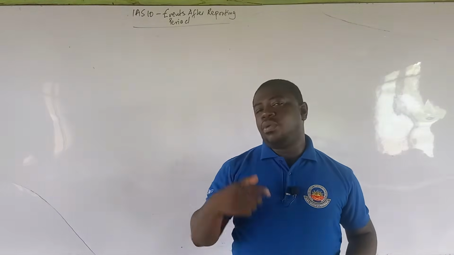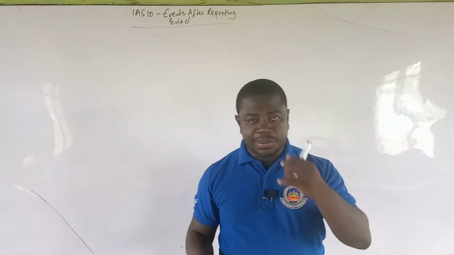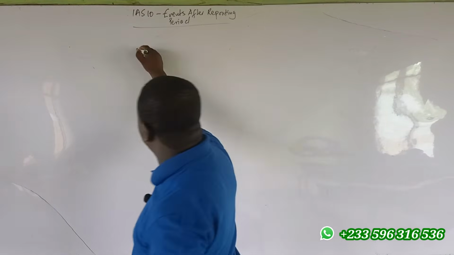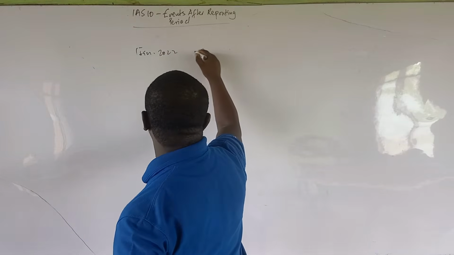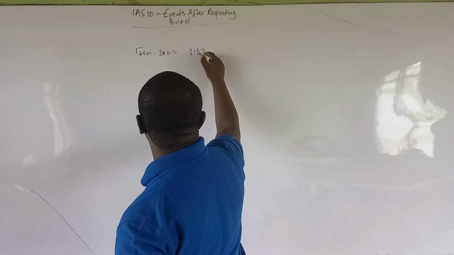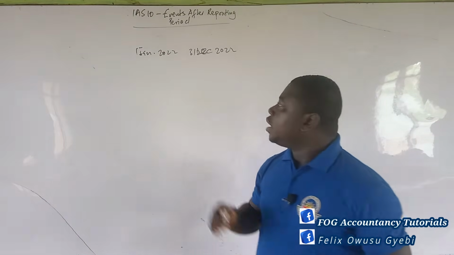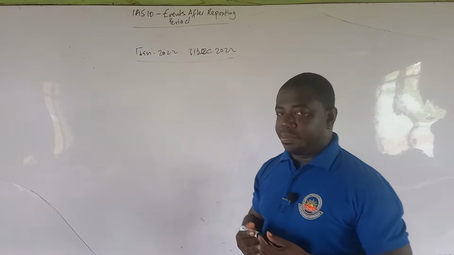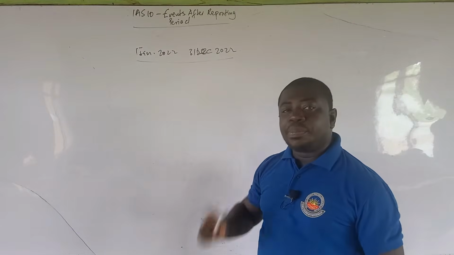Now, I'm just going to assume the normal 12-month calendar to explain something to you. So if an accounting year begins from 1st January 2022 and ends on 31st December 2022, this is a 12-month calendar period. This is what we call the reporting period. Please take note: 12 months is called the reporting period.